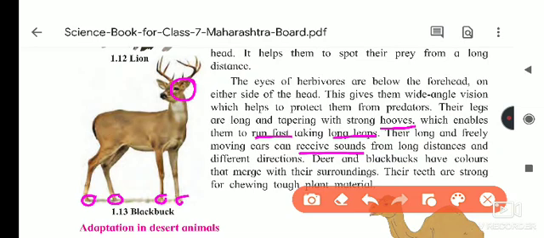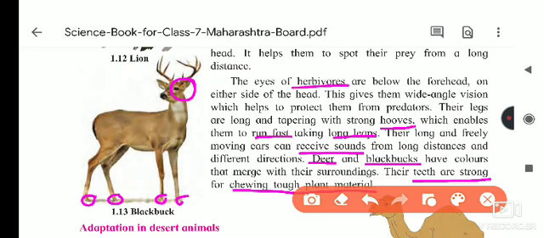Deer and blackbuck merge with their surroundings. The teeth are strong, but the canines are not strong. The teeth are strong for what? Chewing the tough plant material. So which adaptations can we see in the herbivorous animals?